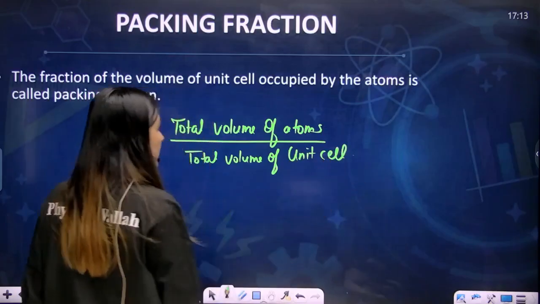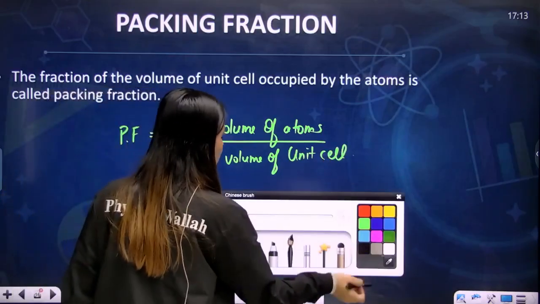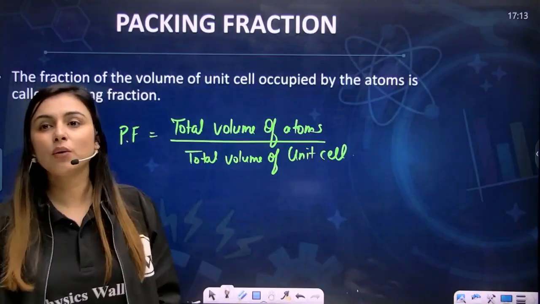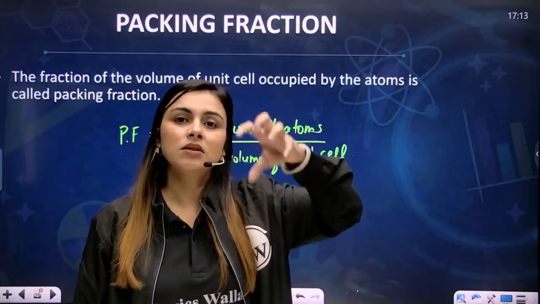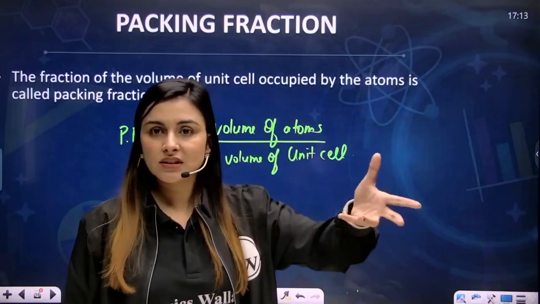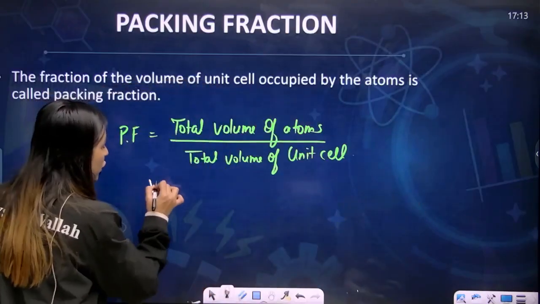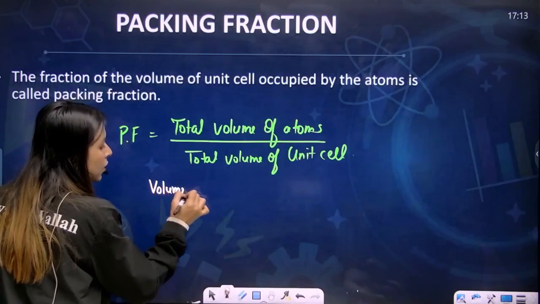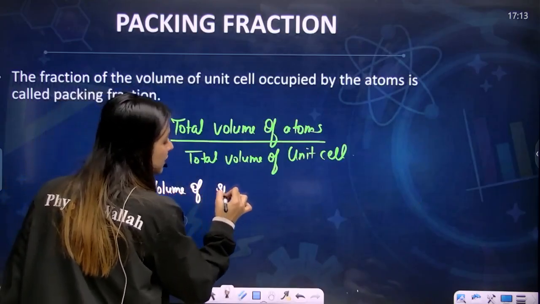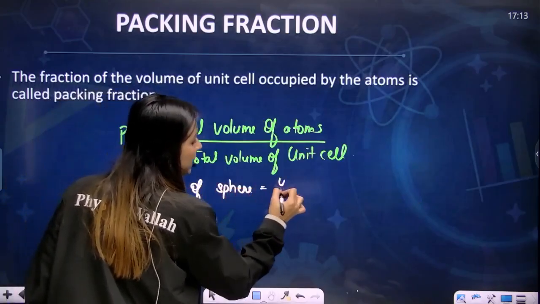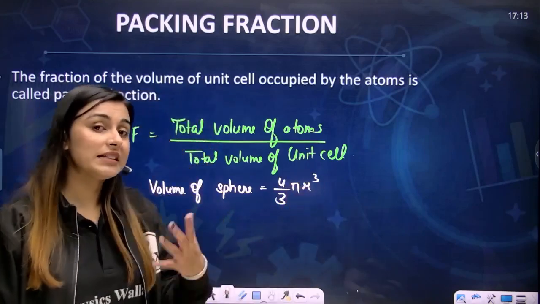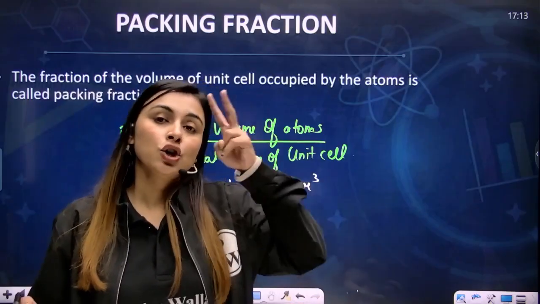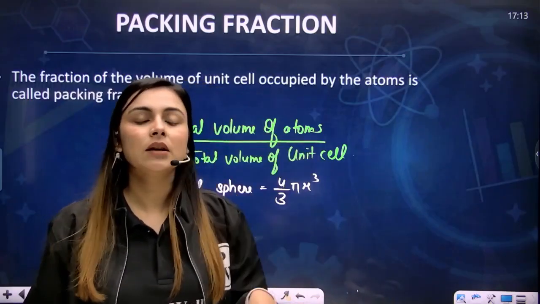Now let's try to find this out. You know that one atom is a sphere, so the volume of a sphere is given by 4/3 pi r cube. I hope you're clear with this. Now let's say you have effectively 2 atoms present in the unit cell.